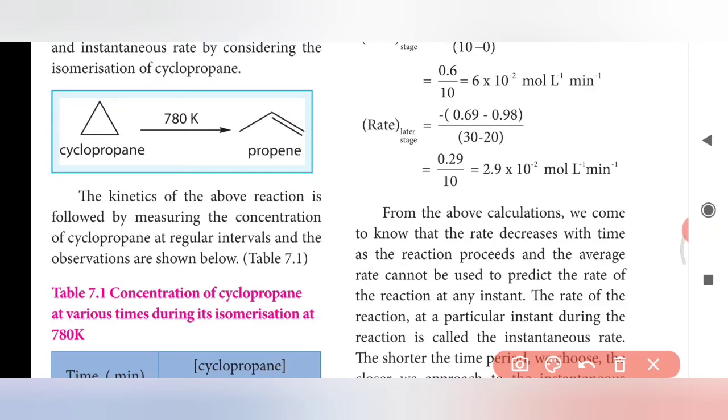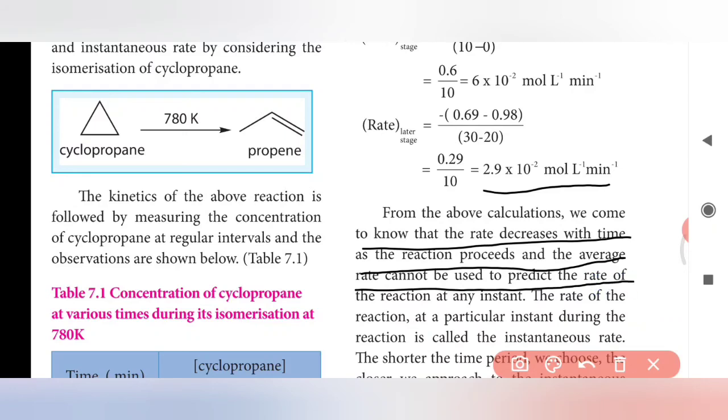2.9 into 10 power of minus 2 mole per liter per minute or per second. From the above calculation we come to know that the rate decreases with the time. The rate decreases with the time as the reaction proceeds, and the average rate cannot be used to predict the rate of the reaction, because after 5 minutes of the reaction the rate of reaction will differ. By knowing that the rate of reaction will differ, we cannot find the average rate of reaction.